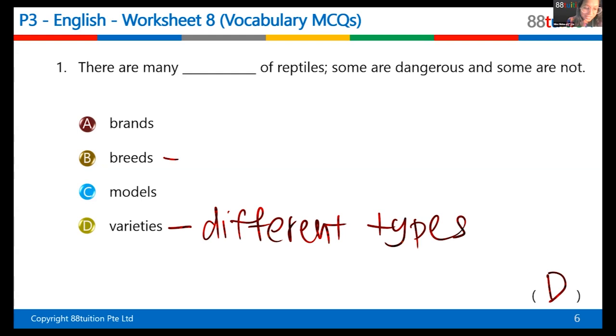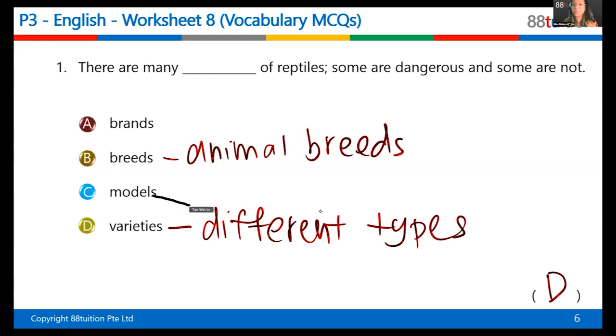So usually breeds are referring to animal breeds other than reptiles, because reptiles are not considered animals in that sense. They are reptiles, they're a specific category. So yes, it usually refers to animal breeds, but not reptiles. Okay, so cats have many breeds, dogs have many breeds. Okay, then what is model?